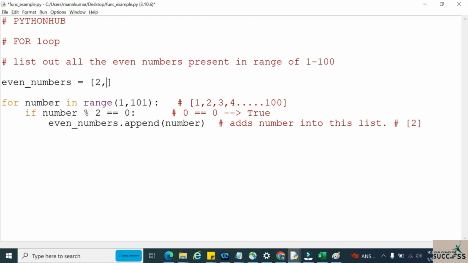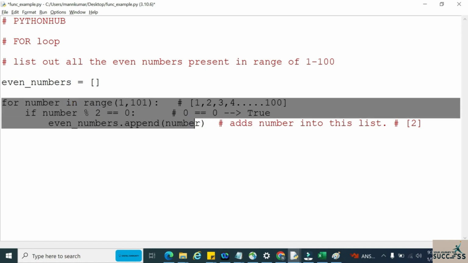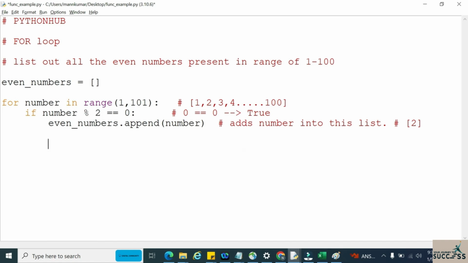Again, whenever we have 4, that time this if condition will get satisfied. Then again 6. So like that, whenever we encounter an even number, this if condition will get satisfied and that number will get appended. Remaining all it will leave. In that way, we can add only these even numbers into this list.